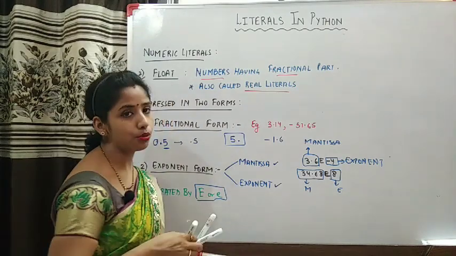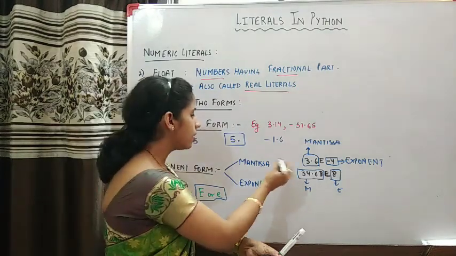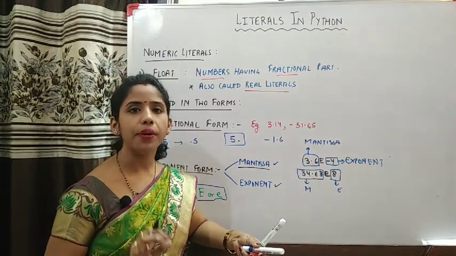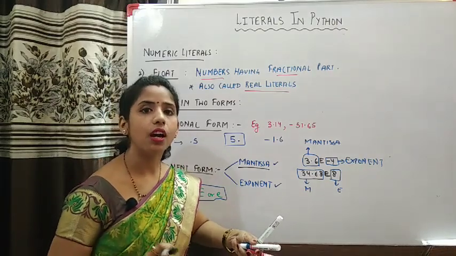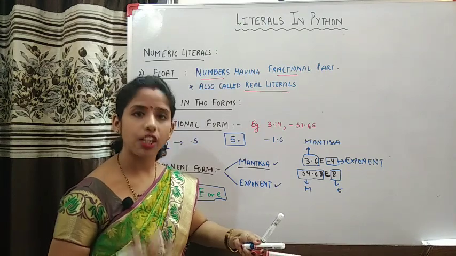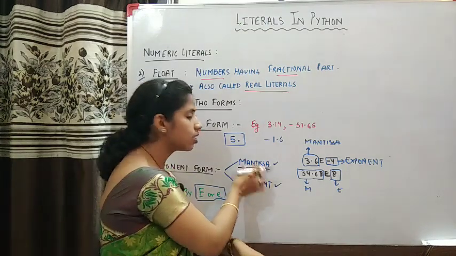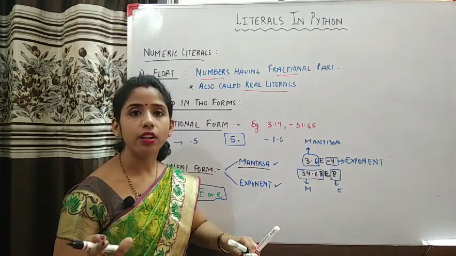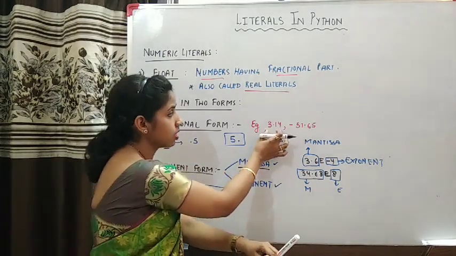Now remember, there is a rule about it. The mantissa part can be an integer, means a proper integer literal, or it can be a float literal in fractional form. So this mantissa can be either an integer or a float literal in fractional form like this.